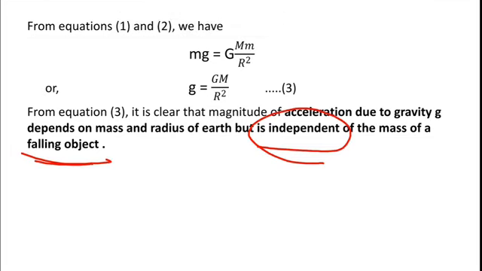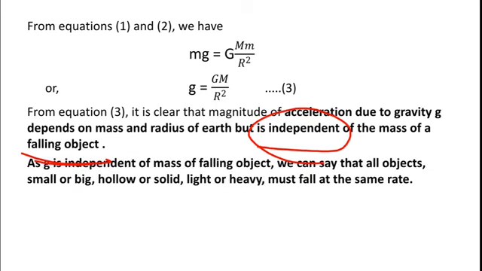Again, with the help of this equation, we can say either the object is small or big, hollow or solid, light or heavy, all the objects must fall at the same rate because acceleration due to gravity is independent of mass of the falling object. But is it practically possible that all the types of object, either they are heavy or light, big or small, fall at the same rate? Let us understand it with the help of some practical examples.